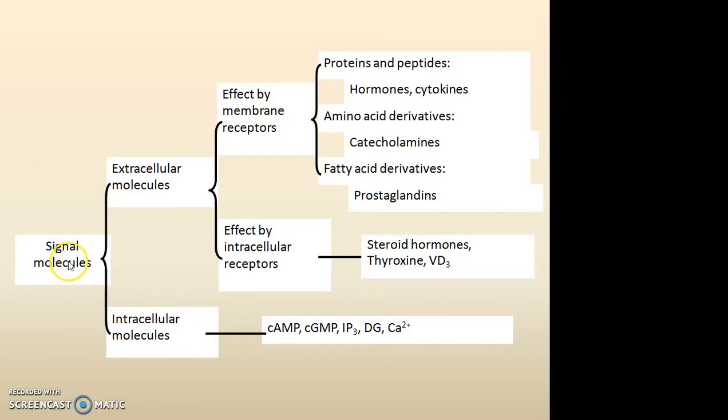A signaling molecule is either an extracellular molecule or an intracellular molecule. An intracellular molecule directly activates cyclic AMP, that is cyclic adenosine monophosphate, cyclic guanosine monophosphate, inositol 1,4,5 triphosphate, diacylglycerol, and calcium. Whereas extracellular molecules show their effect through a membrane receptor or an intracellular receptor. Through membrane receptors, the effect is shown by proteins and peptides, amino acids and their derivatives, fatty acids and their derivatives, whereas through intracellular receptors, a steroid hormone shows the pharmacological effect.